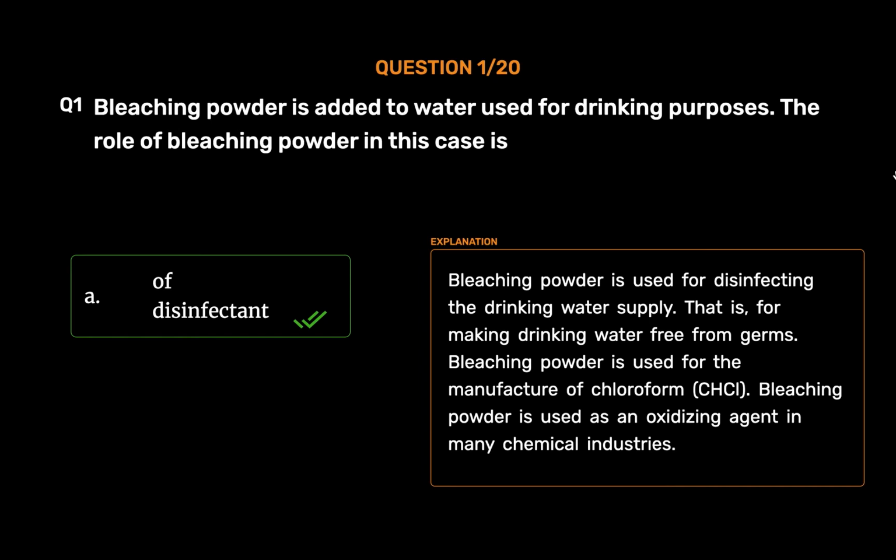That is, for making drinking water free from germs. Bleaching powder is used for the manufacture of chloroform, CHCl3. Bleaching powder is used as an oxidizing agent in many chemical industries.